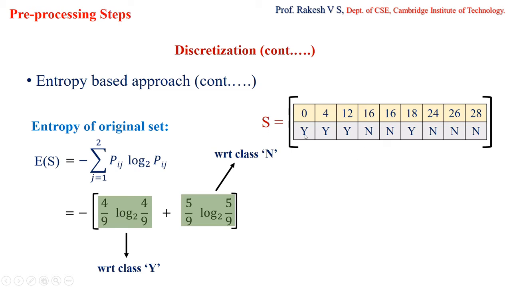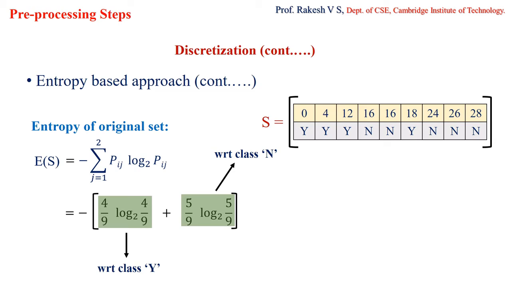So what is the total number of values? How many values are there? 1, 2, 3, 4, 5, 6, 7, 8, 9. So there are 9 values. This is with respect to Y class, that is for j equal to 1. Now when j equal to 2, I'm going to consider it for the no class. So I'll measure Mij, where j is no here, the number of values which belong to N class. Calculating the number of values here, 1, 2, 3, 4, 5, I get 5 here. Hope this is understood. Since the number of classes given in that set is 2, the k value becomes 2 here, which means that there are two classes.